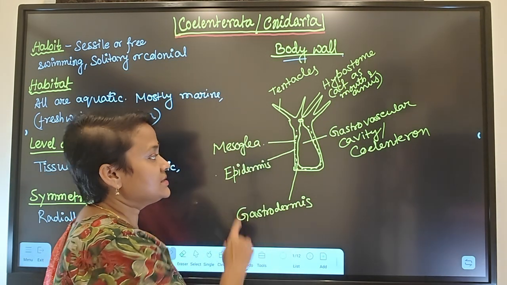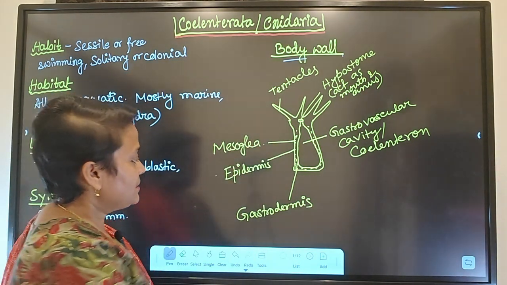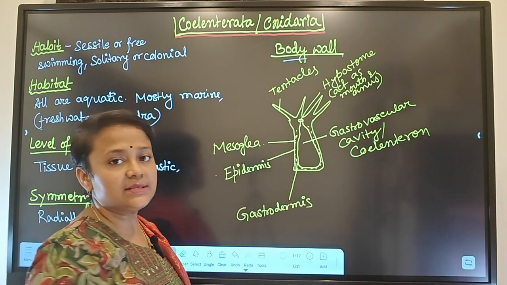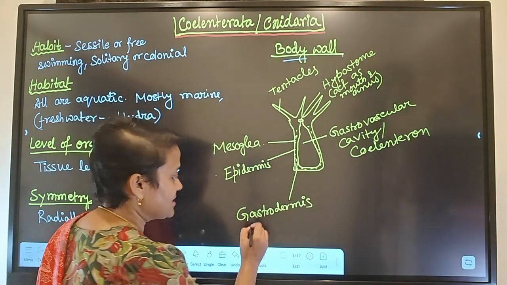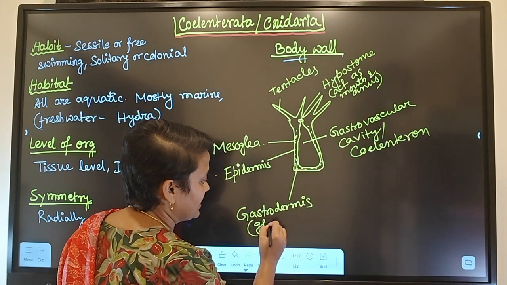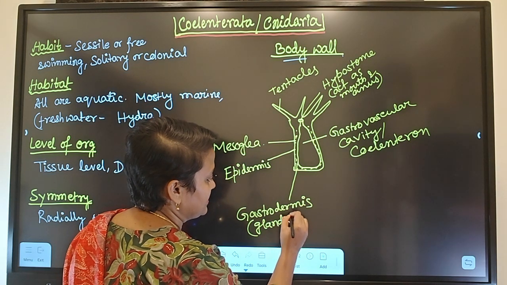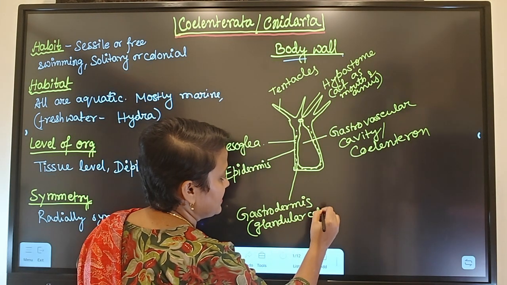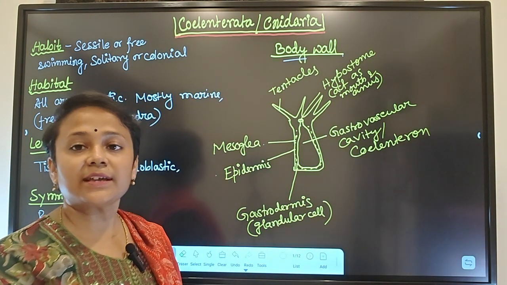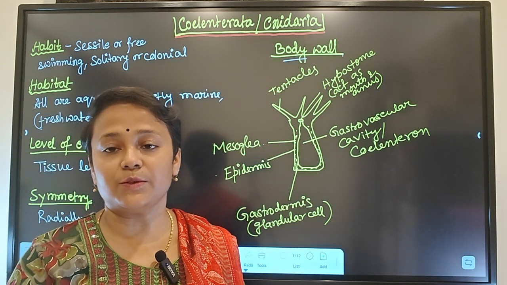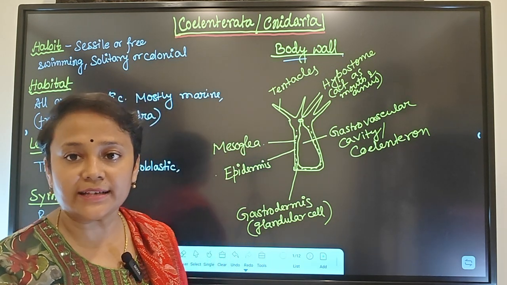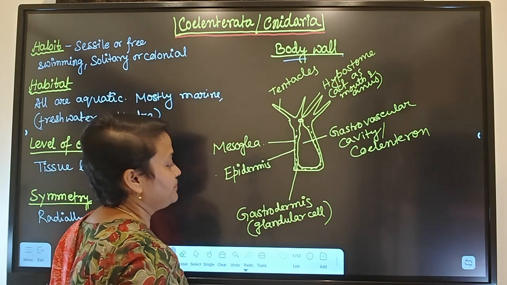Okay, it is non-cellular. But epidermis and gastrodermis are cellular. In gastrodermis, there will be glandular cells present. What is the function? They can secrete enzymes so that there will be extracellular digestion in the cavity.